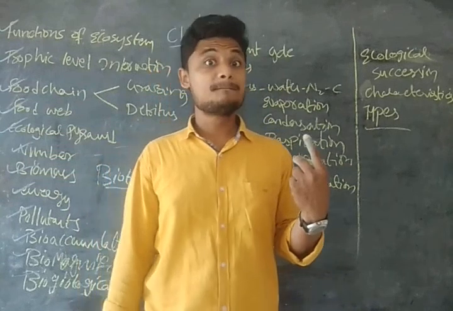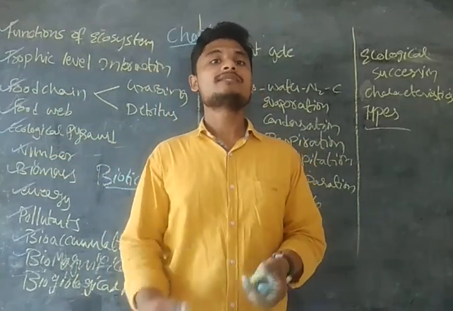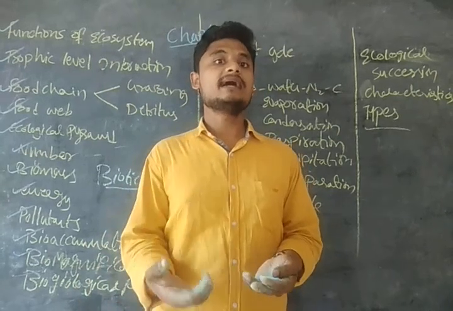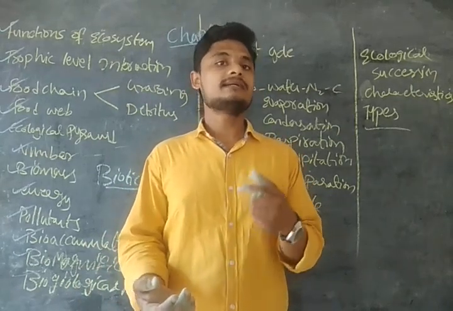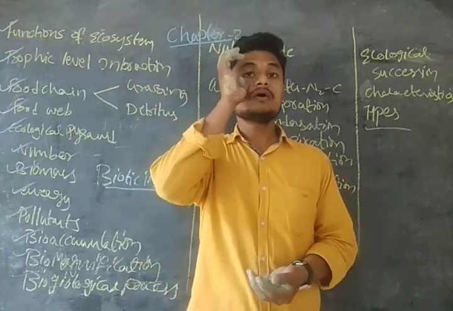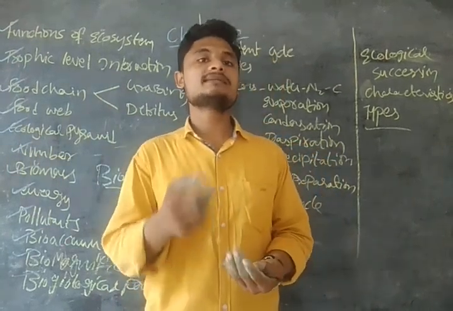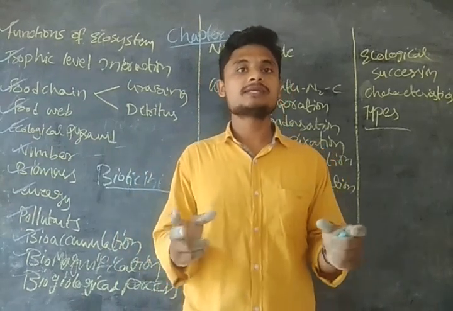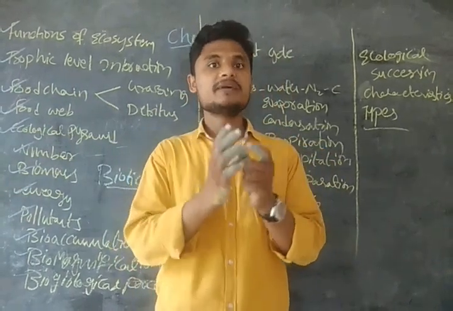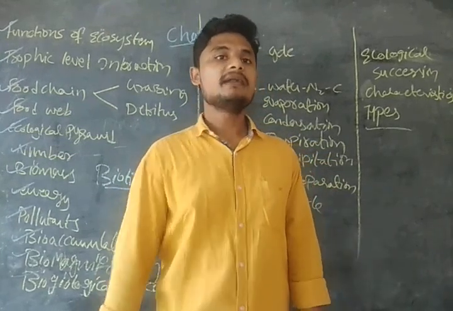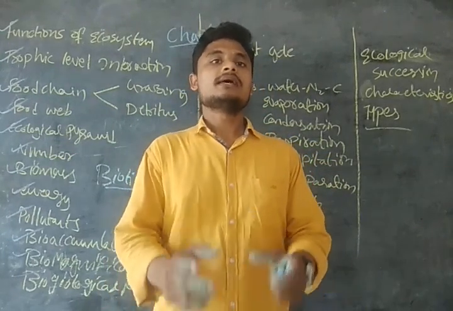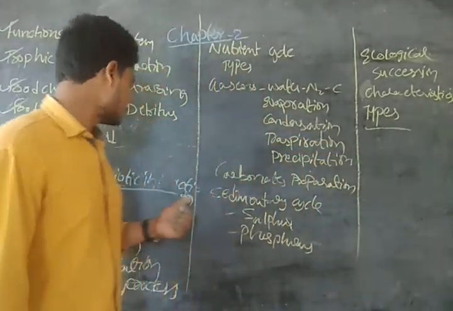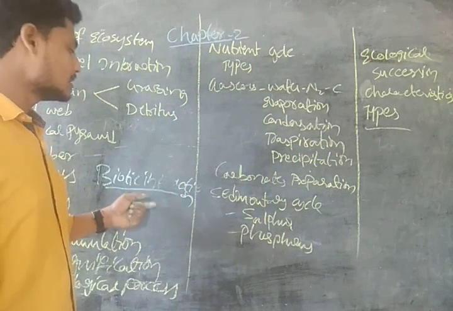And predation is where one organism depends upon the other as prey, like the deer and the tiger. The tiger depends on the deer for predation, guys. And one more thing is minus minus, that is competition, guys. Competition means if we have two similar species and there is a very small amount of food available, then it's very difficult for both organisms to get sufficient food. So this is competition, minus minus. This type of interaction is known as biotic interaction.